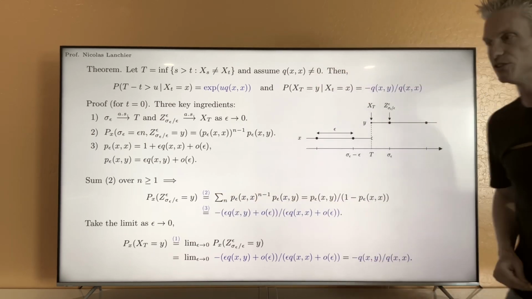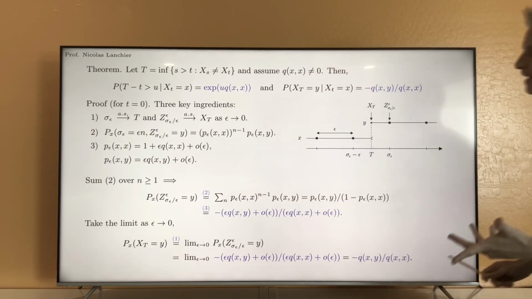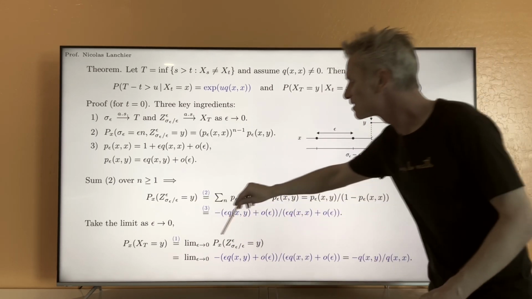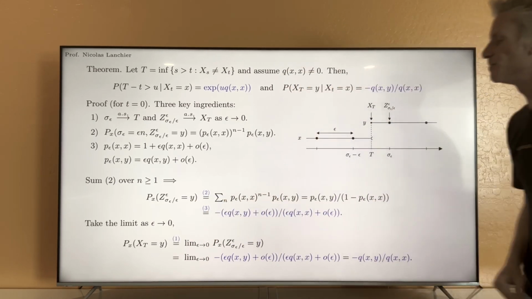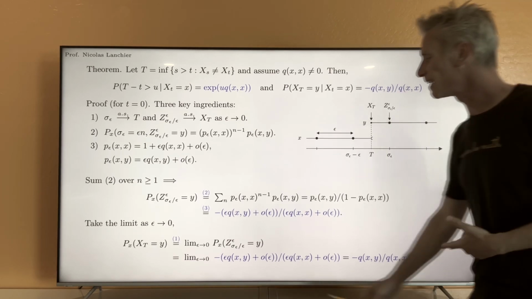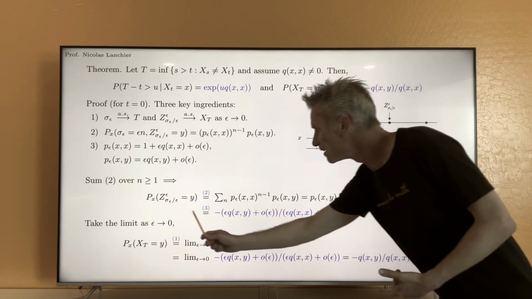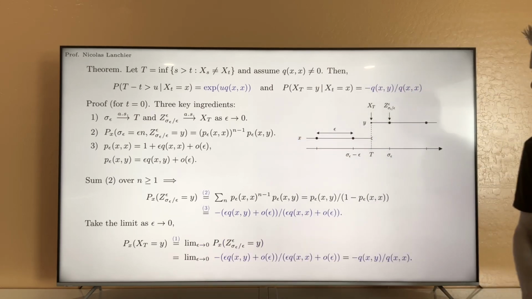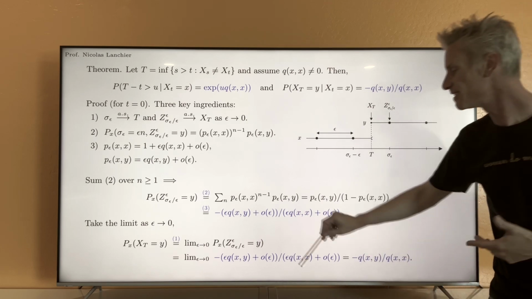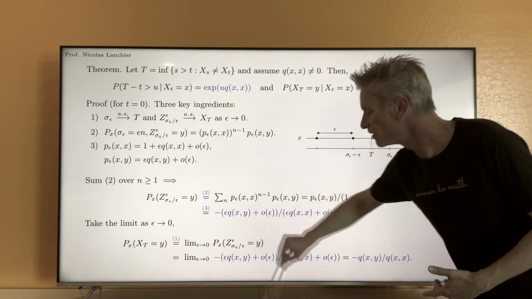That's true only in the limit. But then this probability by the previous point is equal to that. So we take the limit when epsilon goes to 0 of this blue term. Now notice that when epsilon goes to 0, this little o of epsilon disappears. It's negligible compared to the epsilon here.